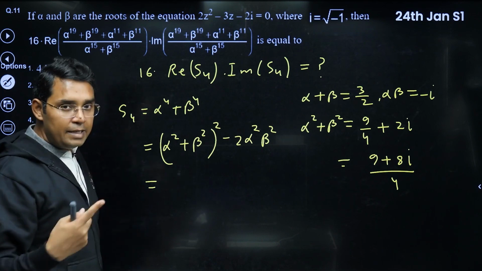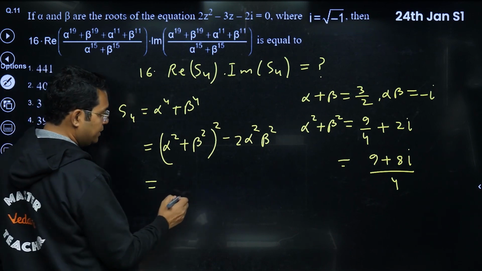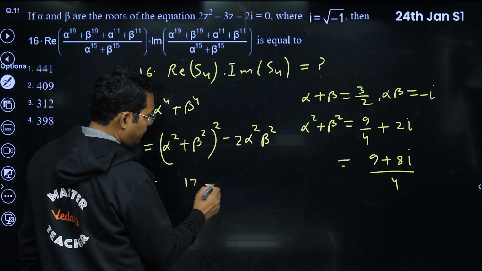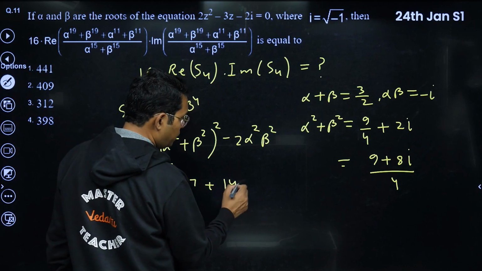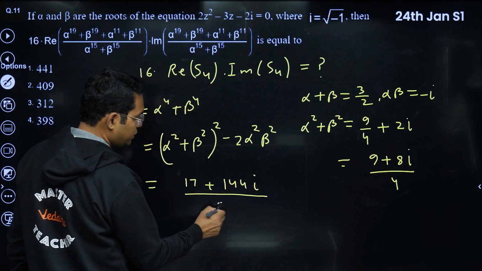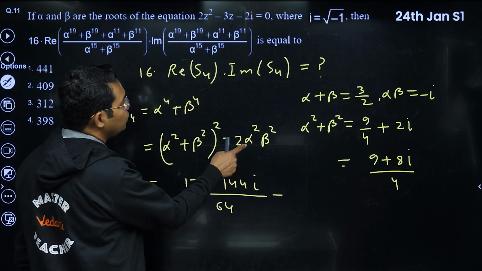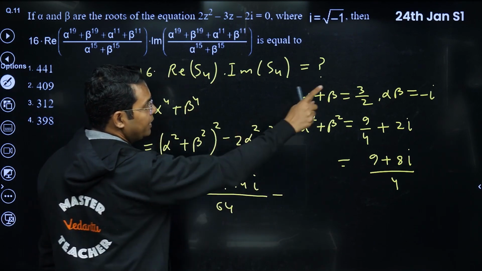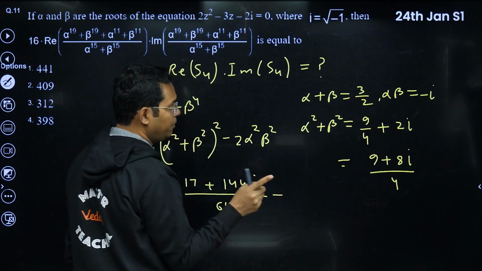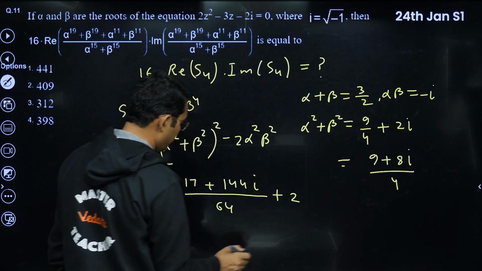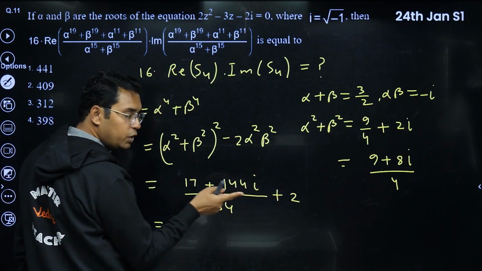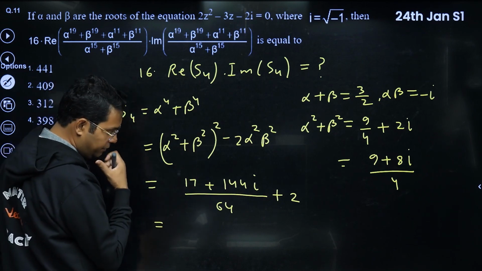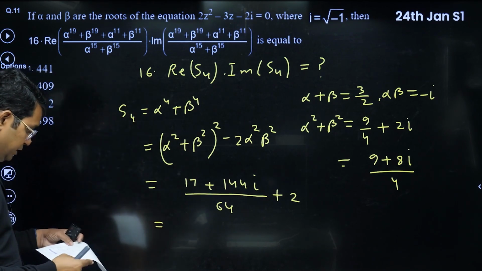So 81 minus 64, which is I think 17, plus 9 into 8, 72 into 2, 144 iota upon 64. Minus 2 alpha square beta square. Alpha beta is minus iota, so alpha square beta square will be minus 1, so it will become plus 2 here. So this becomes 64 into 2, 128 plus 78. How much is that?